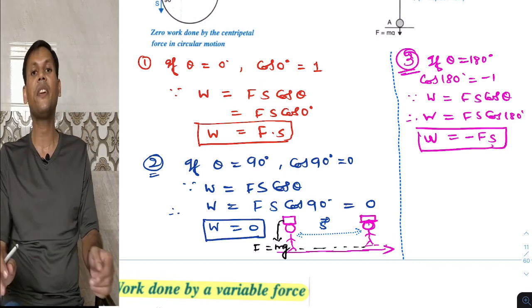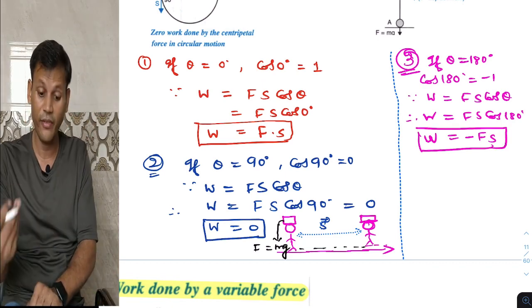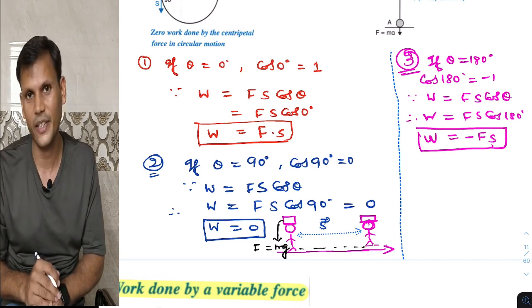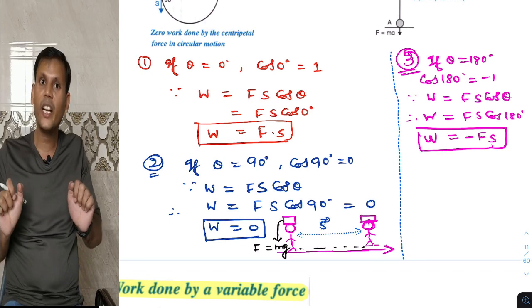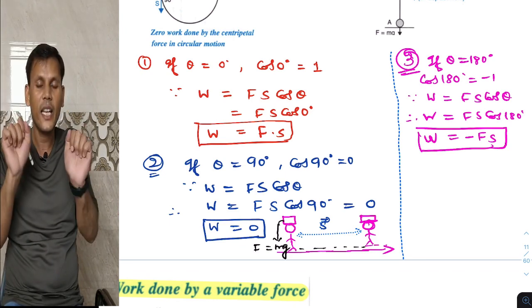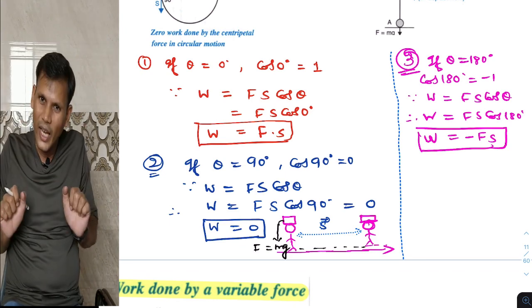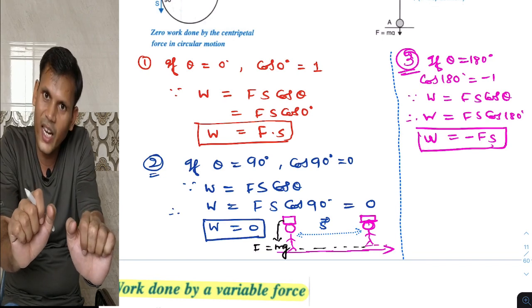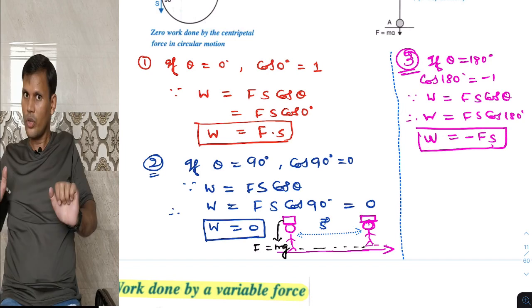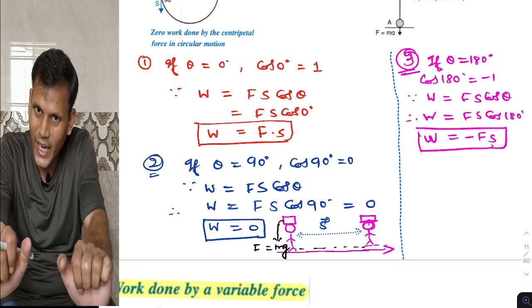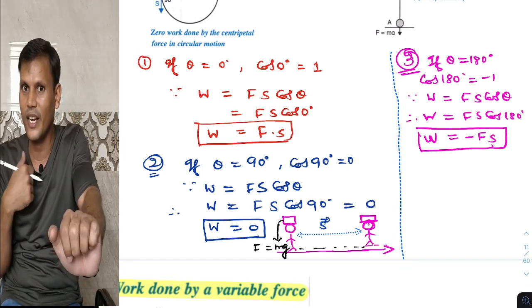What example can we give regarding negative work done? Suppose you are pushing a car and the car is in reverse gear. You are applying the force in this direction on the car and the car is pushing you back, so displacement is in this direction.